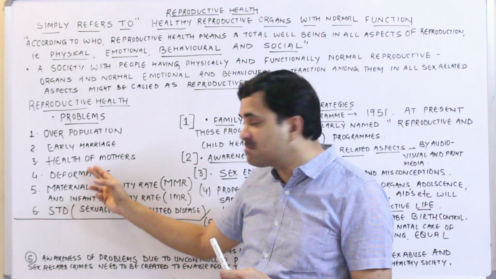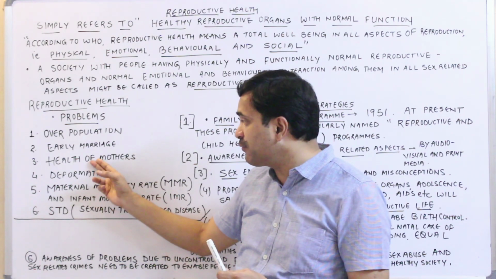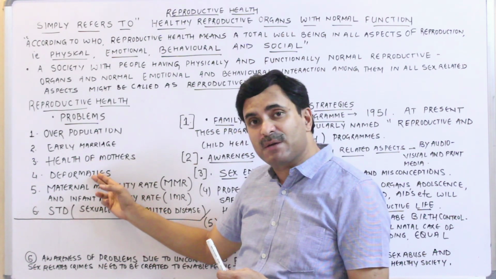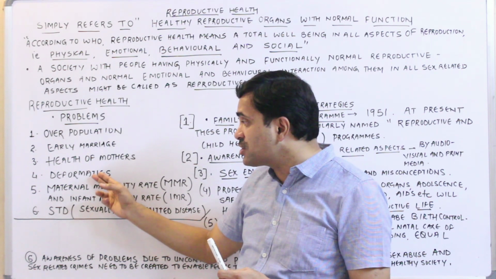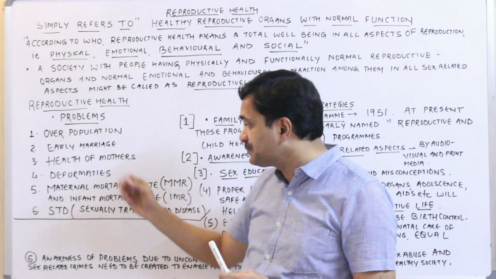A girl who is married early, at the age of puberty or at the age of 14 or 15, and gives birth to children, then those children might have many deformities or abnormalities.